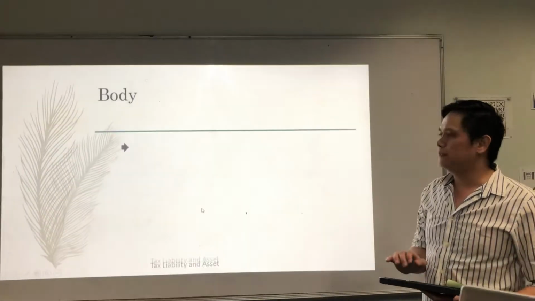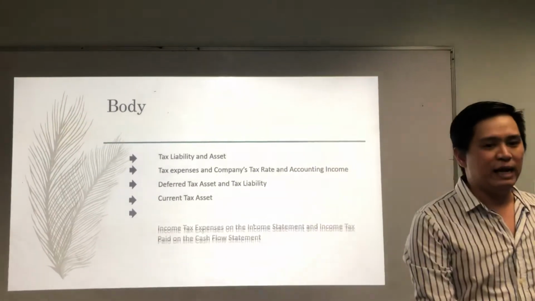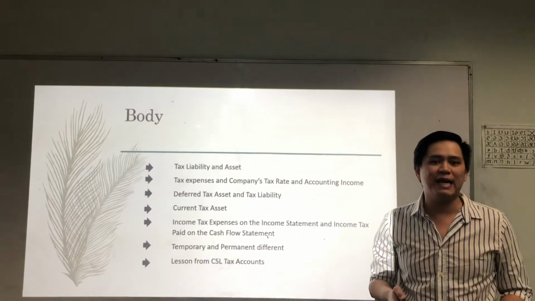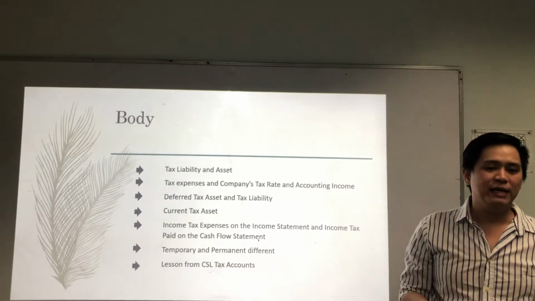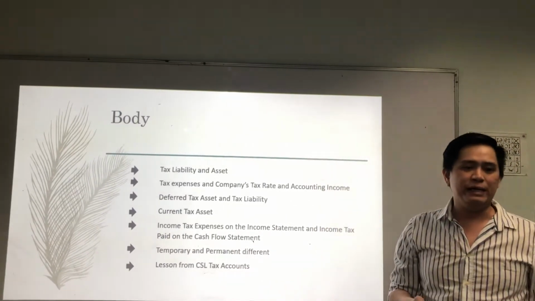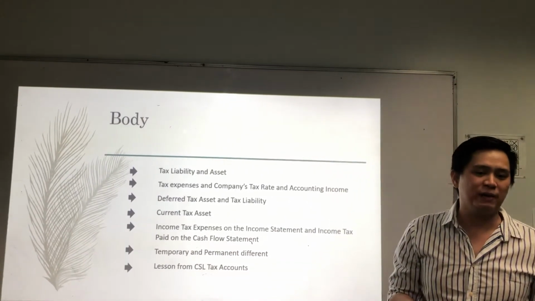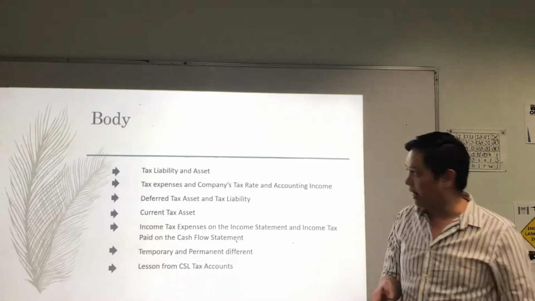Now I will move to my body. The body will include tax liability and excess, tax expenses and company tax rate, current income, deferred tax assets, tax liability, current tax assets, income tax expenses on the income statement, and income tax paid on the cash flow statement, and temporary and permanent differences, lessons from the CSL tax account.